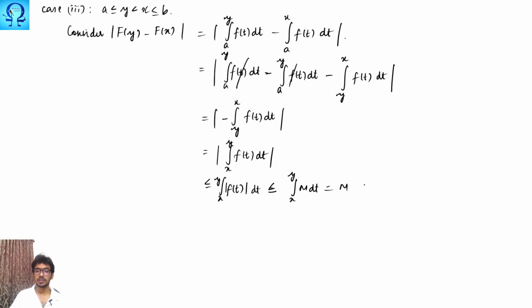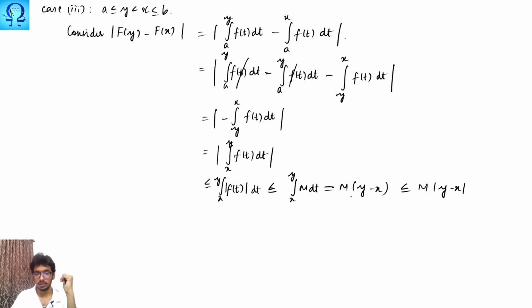Since m is a constant, we take it outside, and when we do this integration, this is simply y minus x, and of course this is smaller than or equals m times the absolute value of y minus x. This may be a negative quantity, but it is smaller than or equals this quantity, right?